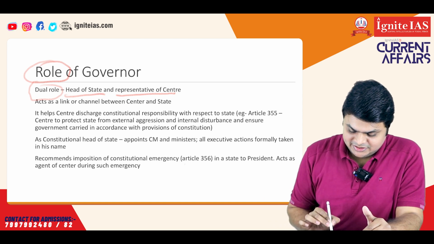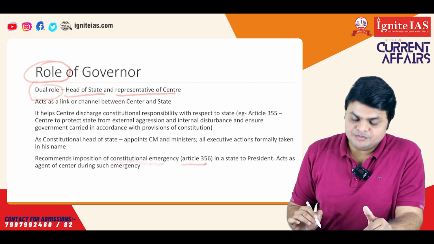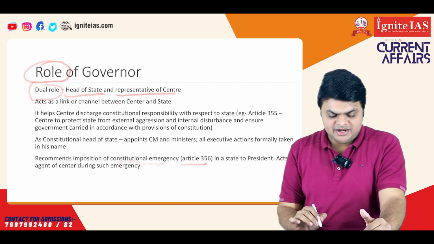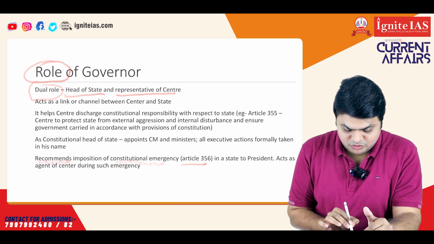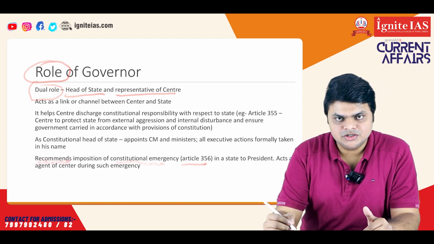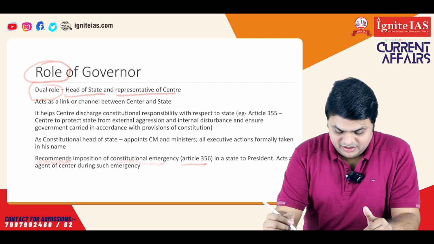So, there is a special Article 356 which says that constitutional emergency can be imposed in the state, and to impose that, a governor can recommend it through a report. So it is one of the duties of the governor to recommend imposition of constitutional emergency.